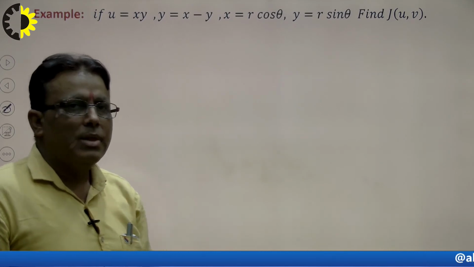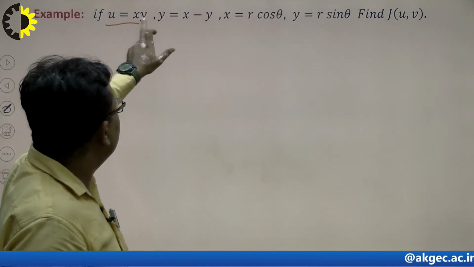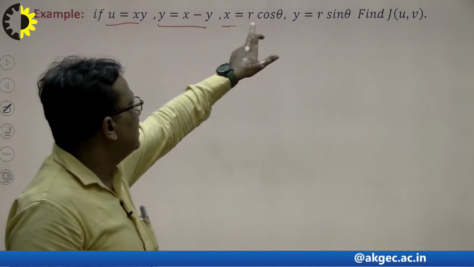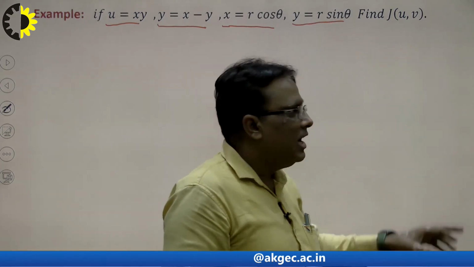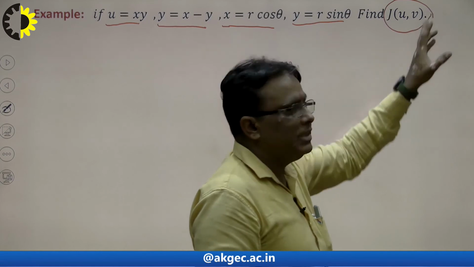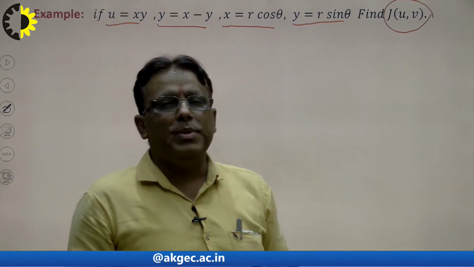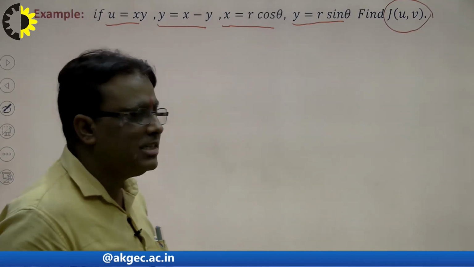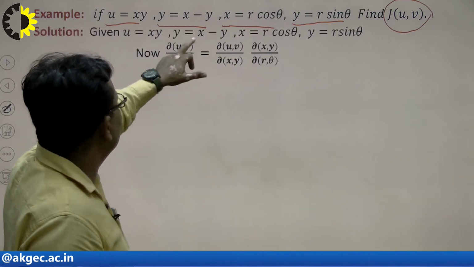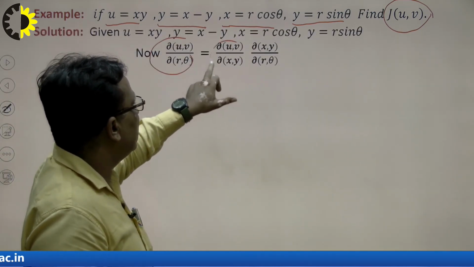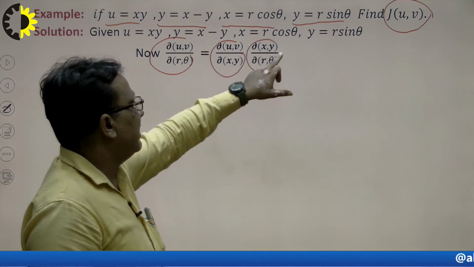This is the problem. u is a function of x, y, v is a function of x, y, x is a function of r, theta, and y is a function of r, theta. How do we calculate the Jacobian of u, v? That means we can calculate the Jacobian of u, v with respect to r and theta. How? There exists a chain rule: ∂(u,v)/∂(r,θ) = ∂(u,v)/∂(x,y) × ∂(x,y)/∂(r,θ).